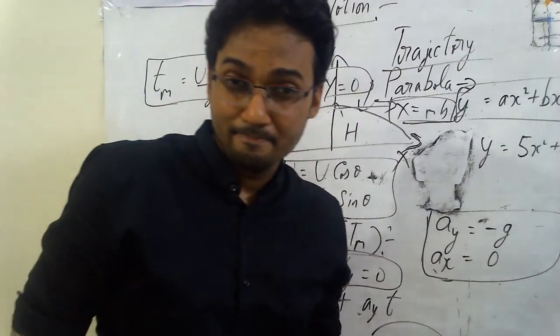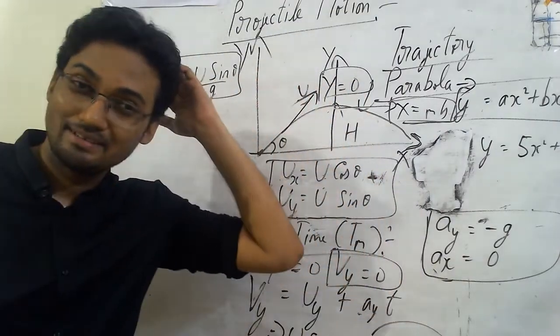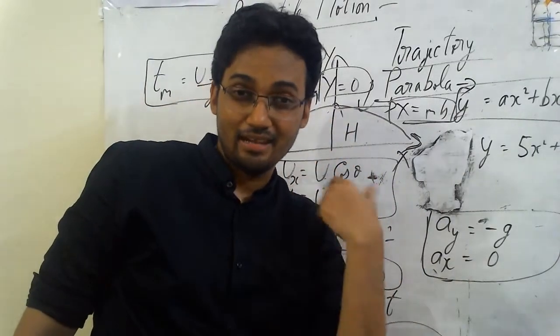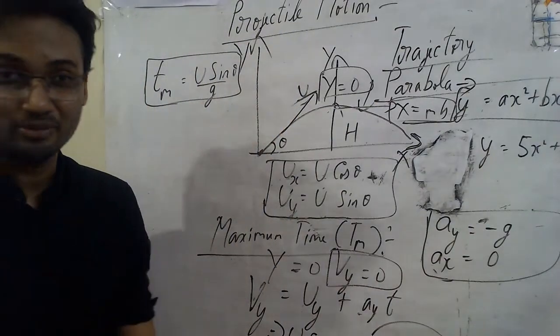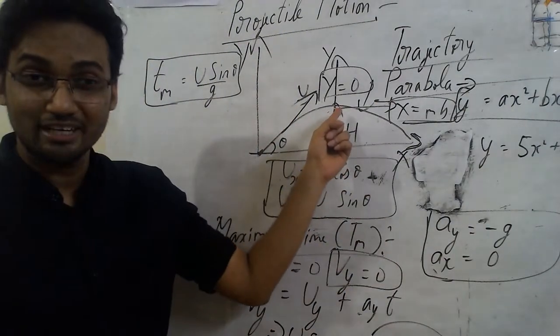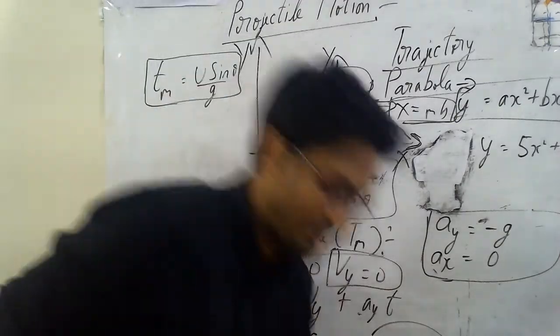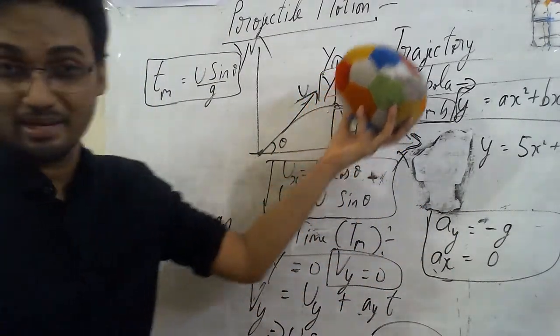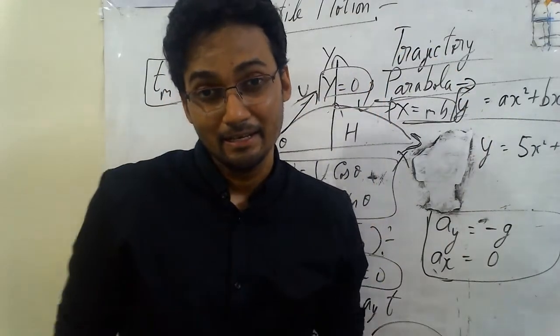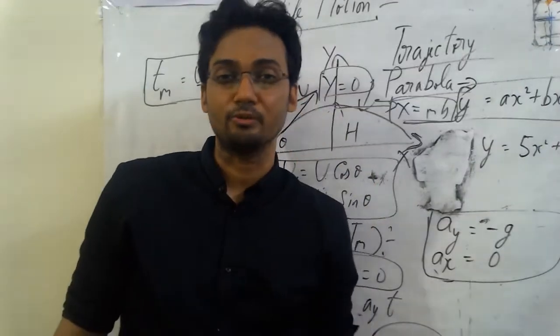Done with this, let's have a look into the further aspect. See, it's a wonderful subject, isn't it? The analysis keeps on and on going, it doesn't stop. Still further, I can say one more thing. There is a maximum height also, right? The same object, this is my football. I projected it and it went till here. There was a maximum height it attained, and hence I can find an equation for the maximum height also.